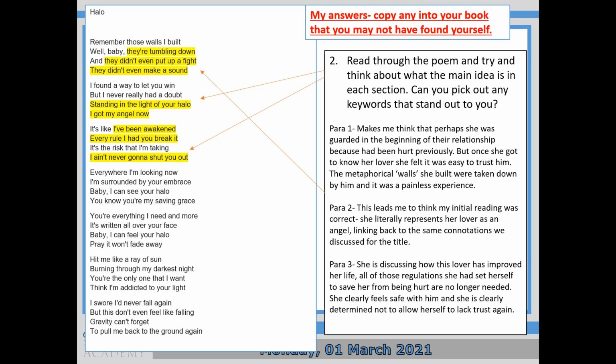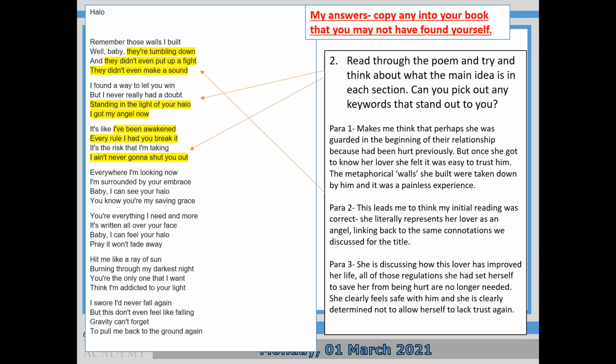Paragraph 2. So that leads me to think that my initial idea was right. She's literally saying that her lover is an angel, linking back to the connotations that we discussed in the stuff about the title. Okay, so standing in the light of your halo, I got my angel now.